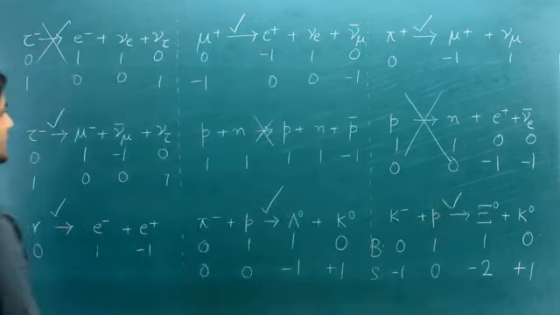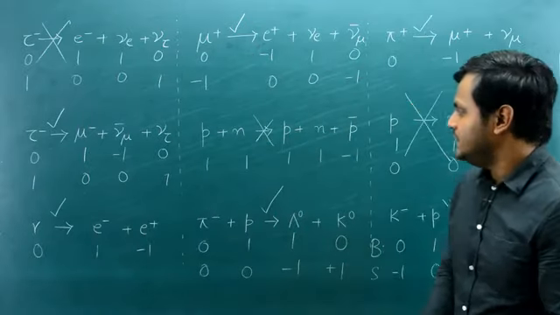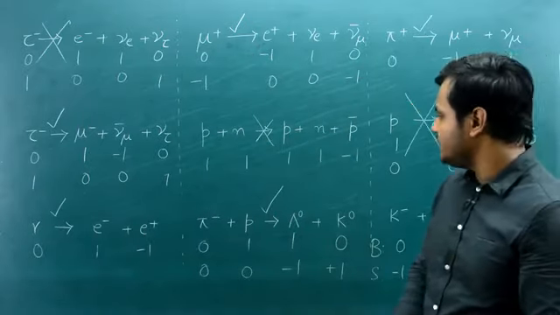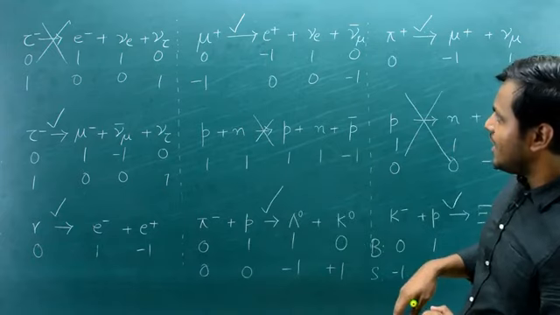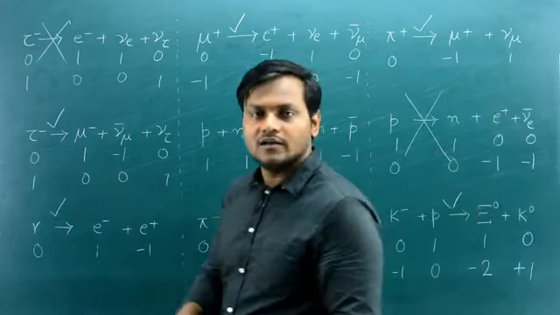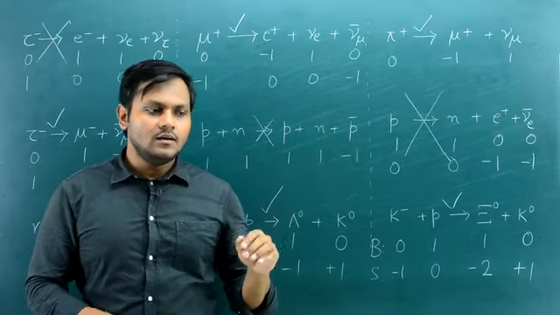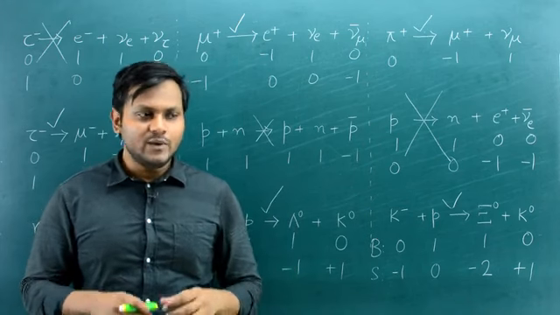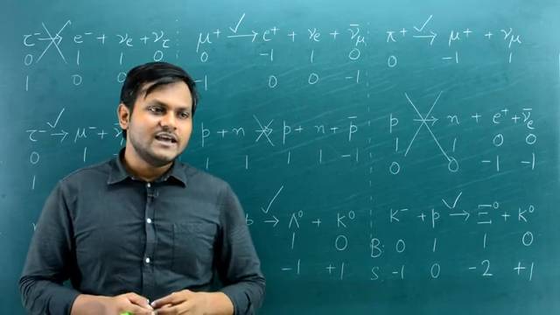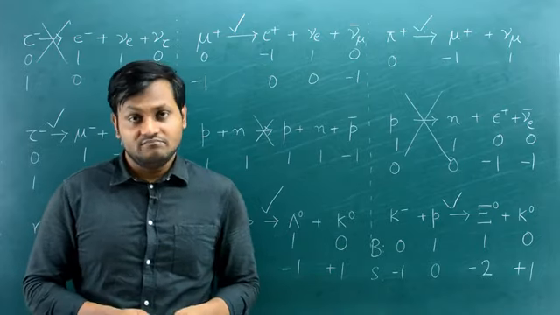So as you can see, here I had a set of different kinds of particle interactions, and by applying the lepton number conservation, the baryon number conservation, and the strangeness number conservation for strong interactions, I can figure out which of them are allowed and which are not. So in a sense, these quantum numbers give you an idea about which of these particle interactions do indeed happen or not, giving you a kind of confidence in the chaos of particle interactions. So that is all for today. Thank you very much.